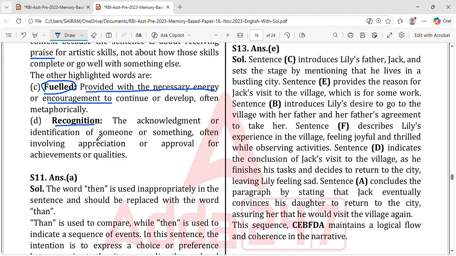And recognition. Recognition is acknowledgement, in the sense you're recognized by someone. That means someone identifies you and says, oh, she's Ramya, she's a professor, she's a very good orator, she's a very good teacher. So you get recognized, or identified, by your talents. That is what recognition is.